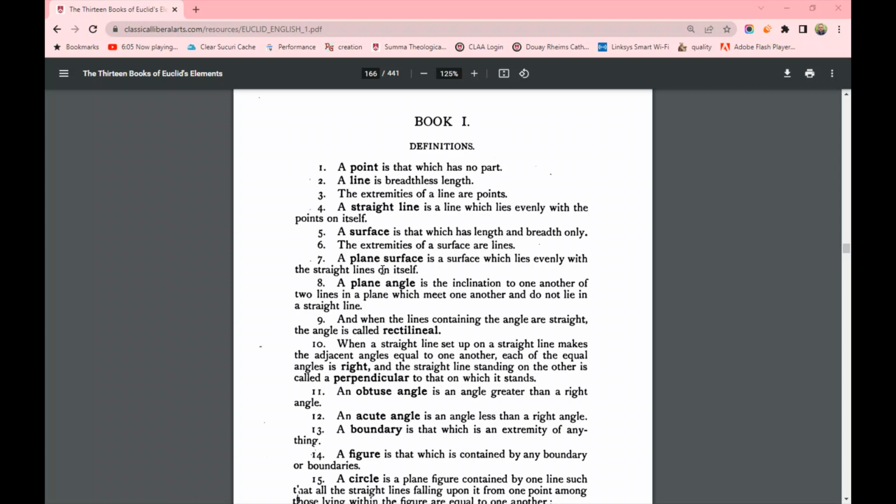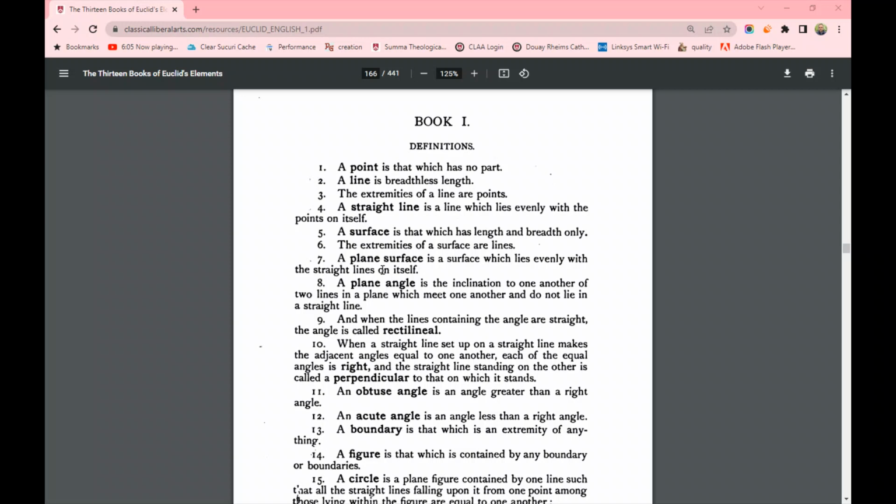That's definition number 6. Definition number 7, a plane surface is a surface which lies evenly with the straight lines on itself. That's simple to understand if you just think a plane surface is a flat surface. Flat. All right?